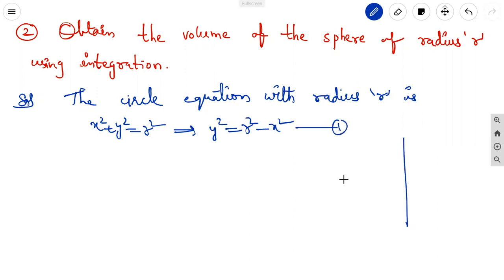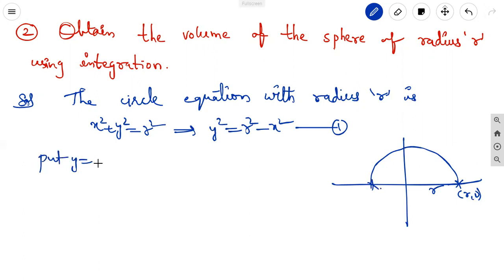We are taking the circle, and here we are taking only the semicircle. This is the r, this is r comma 0, and the same distance. How are we getting that? Put y equal to 0 in the above. We get x square equal to r square. From this, x equal to plus or minus r.